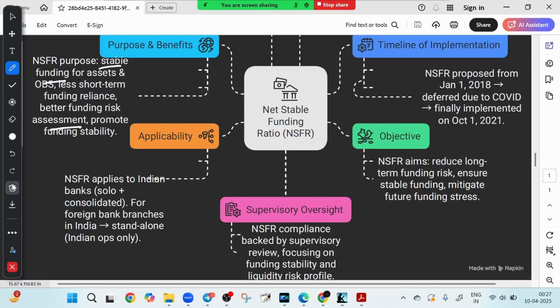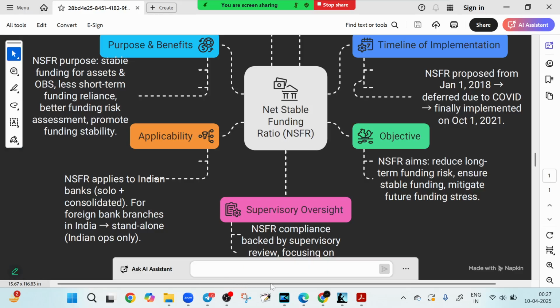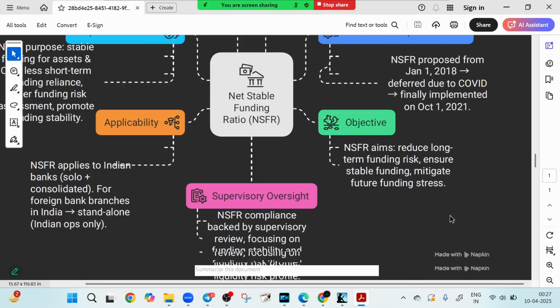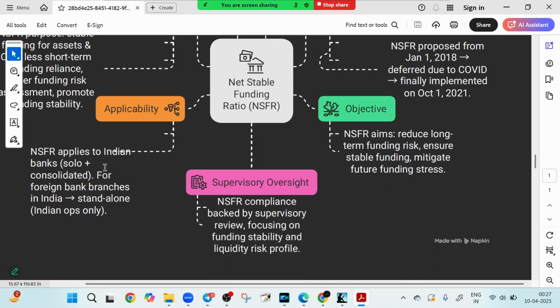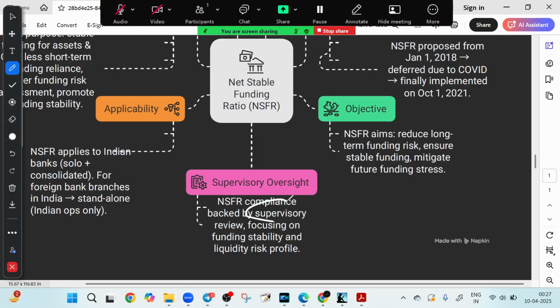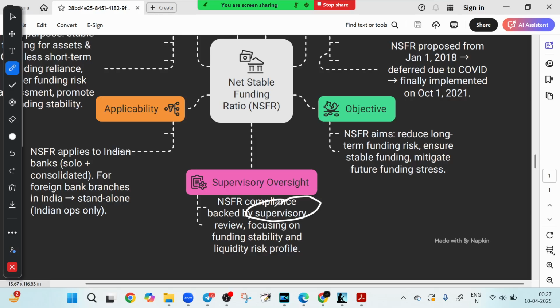If you look at the implementation timeline on the right side, NSFR was originally proposed for 1st January 2018, but due to COVID-19 it was delayed. It was finally implemented on 1st October. If we look at the applicability on the left side, this framework applies to Indian banks, both solo and consolidated level, and foreign bank branches in India on a standalone basis. And if you look at the supervisory oversight, NSFR is monitored using a supervisory review, ensuring that banks prioritize funding stability and tackle liquidity risk head on.